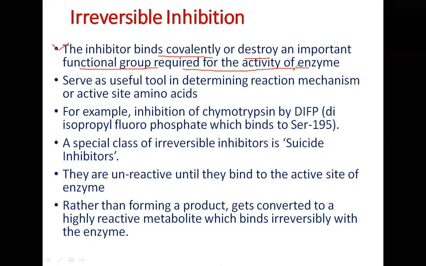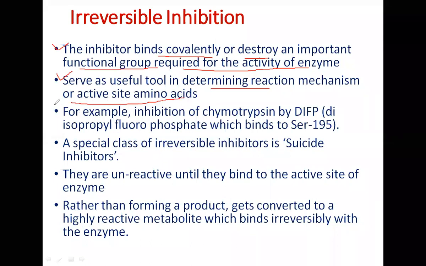First thing is that they bind very tightly, covalently to the enzyme, and they will destroy one or more than one important functional groups which are essential for the catalytic activity of the enzyme. These type of inhibitors serve as a useful tool in determining the reaction mechanism or the amino acids which are present at the active site.